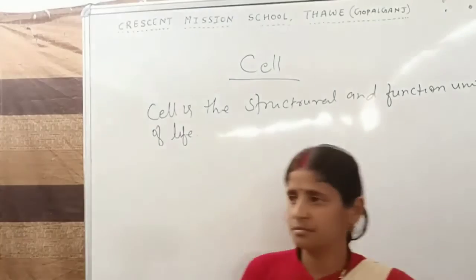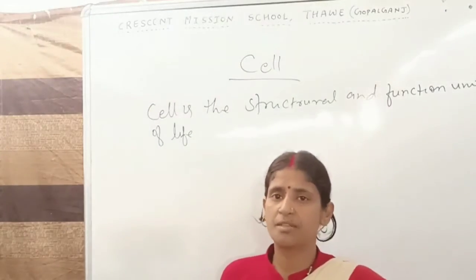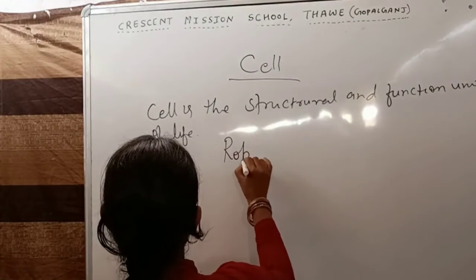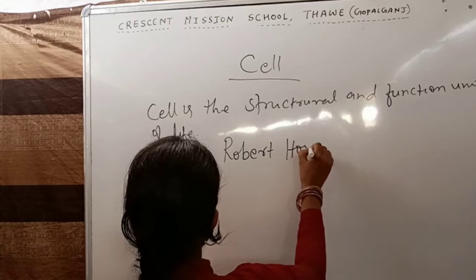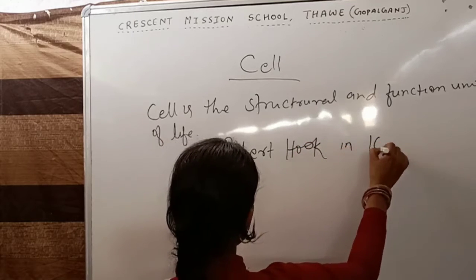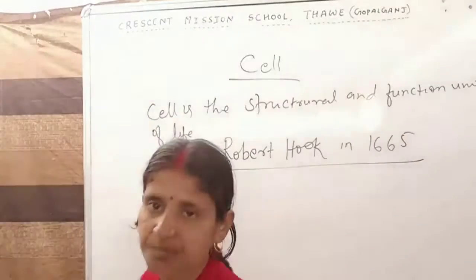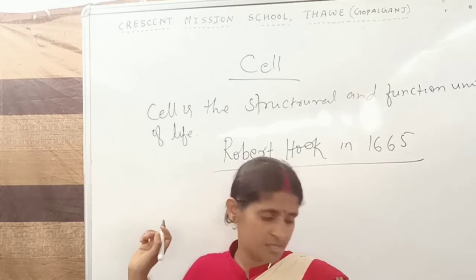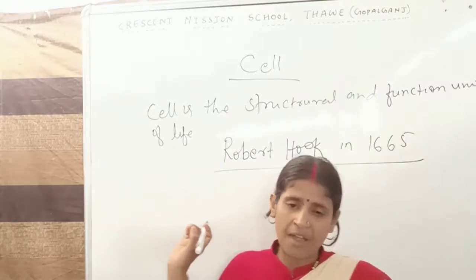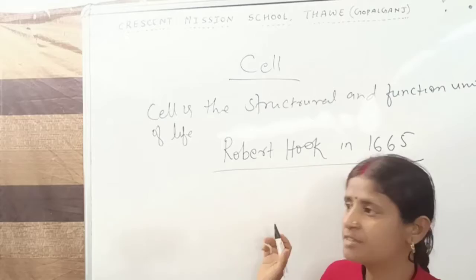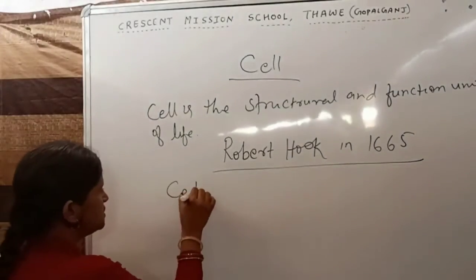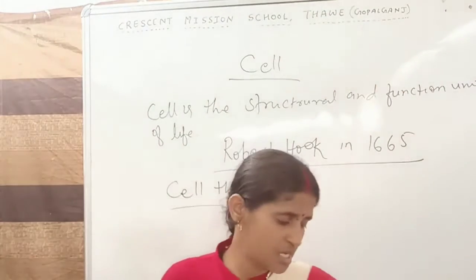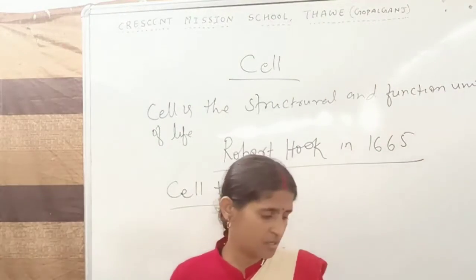After that, you have to know who discovered the cell. Cell was discovered by Robert Hooke in 1665. Robert Hooke is the name of the scientist who discovered the cell in 1665. After that, some of the scientists have given the cell theory. Cell theory means the theory of the cell, how cell exists in an animal.